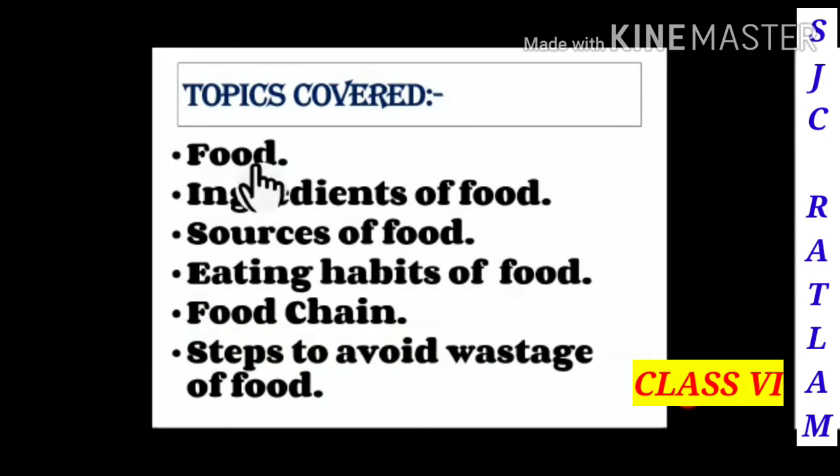Topics covered are food, ingredients of food, sources of food, eating habits of food, food chain, and steps to avoid wastage of food.